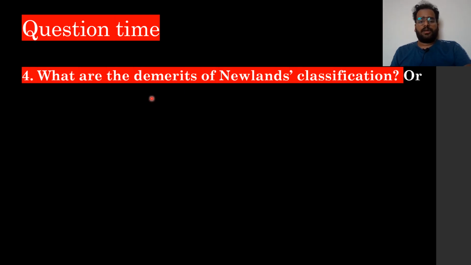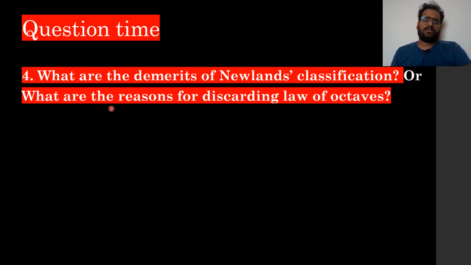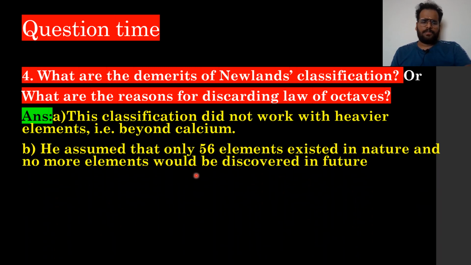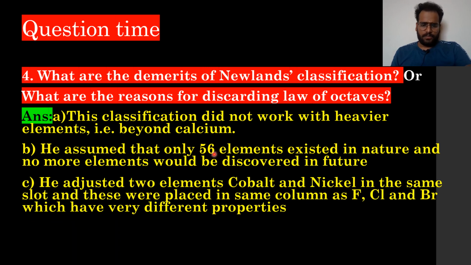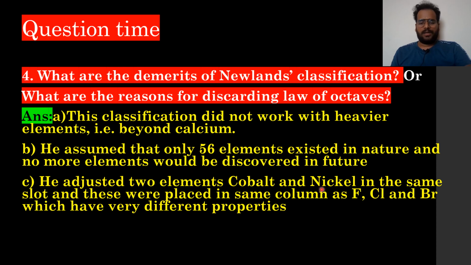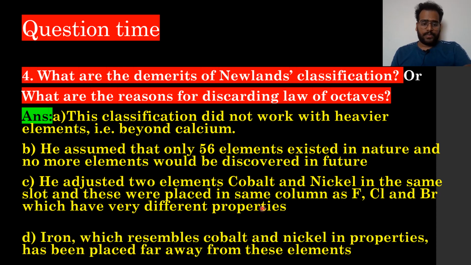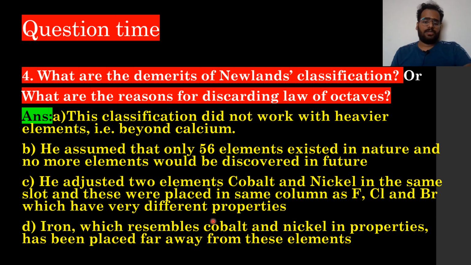Third question, what are the demerits of Newland's classification? Or it can also be asked, what are the reasons for discarding the law of octaves? So there are four. It did not work beyond calcium. He assumed there are only 56 elements. He placed cobalt and nickel in the same slot along with F, Cl and Br. Then iron, which resembles cobalt and nickel, he placed far away from these. So these are all the demerits of Newland's classification.